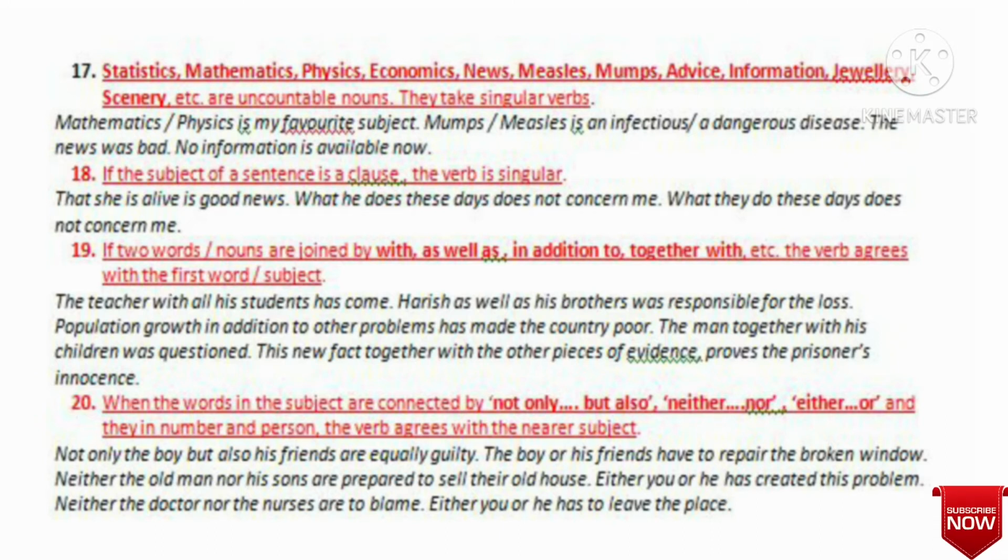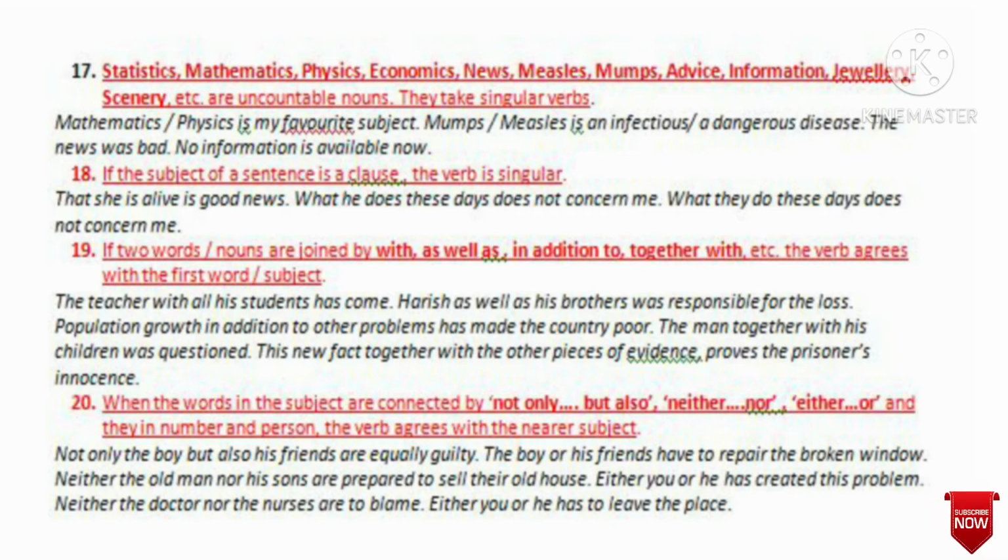Then I will proceed to point number 20. When the words in the subject are connected by not only but also, neither nor, either or, and they differ in number and person, the verb agrees with the nearer subject. Now you see, not only but also, both and, either or, neither nor, these are treated as correlatives. So when there is the use of these correlatives, you will be very careful when you use the verb.